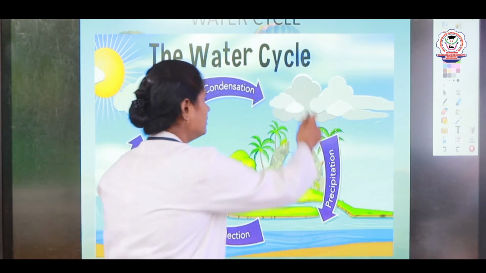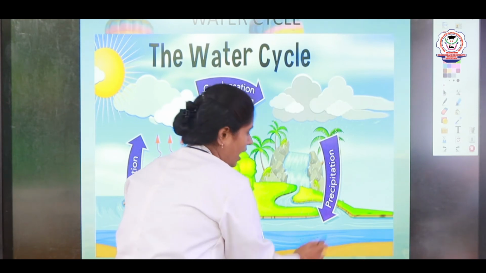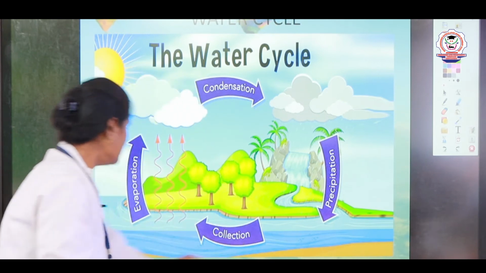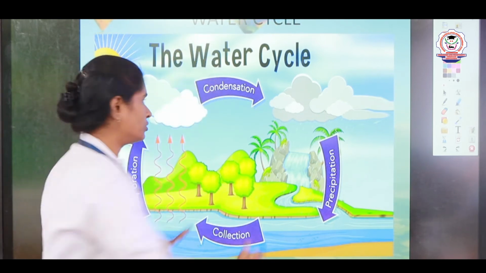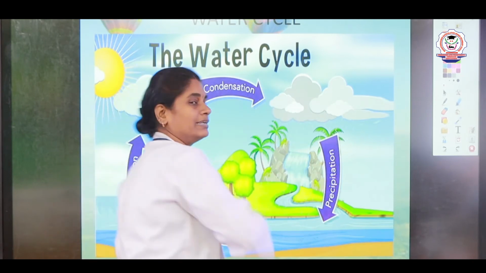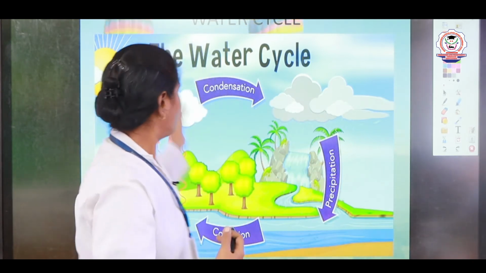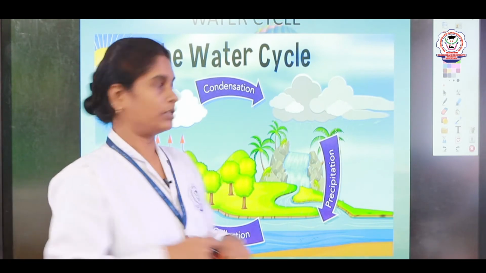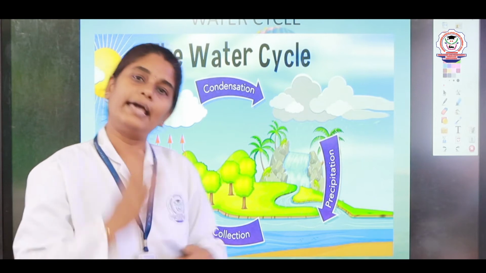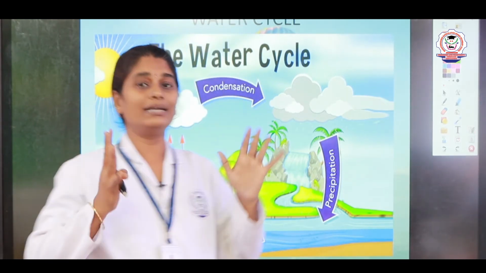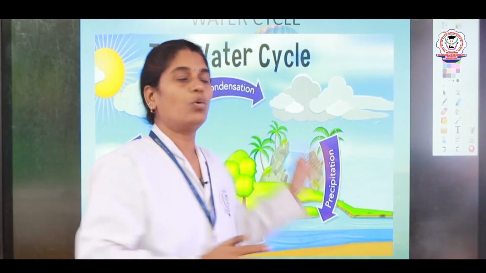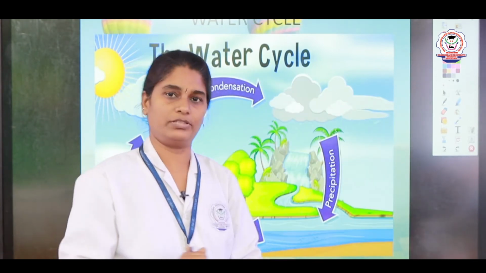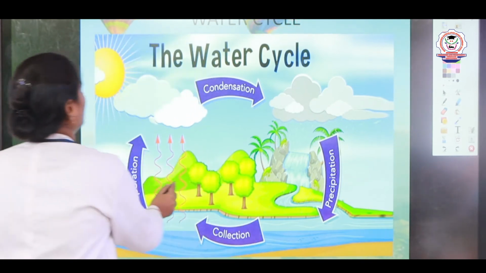Again the rain comes down on the ground, the water fills the land or the sea, right. Again the water will change into water vapor. So, this cycle is continuous and keeps going on the earth. This we call the water cycle. This water cycle diagram may also come in your exam. You have to draw it neatly and write where the evaporation and condensation are, everything you have to draw neatly, right.